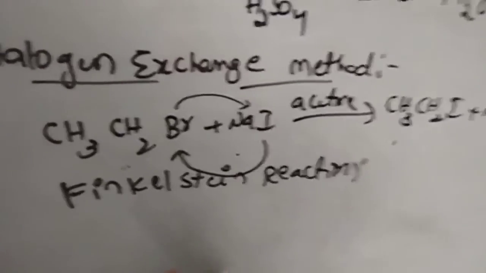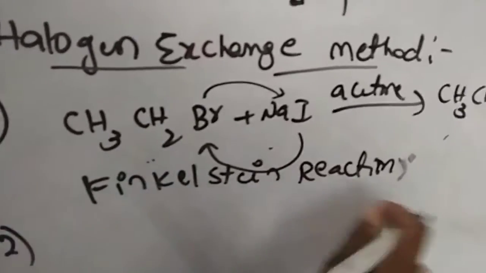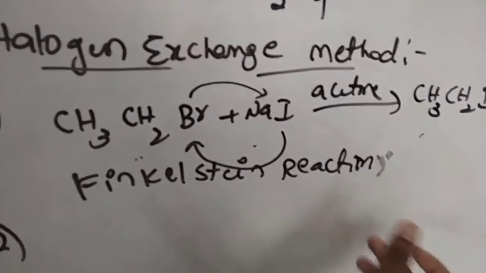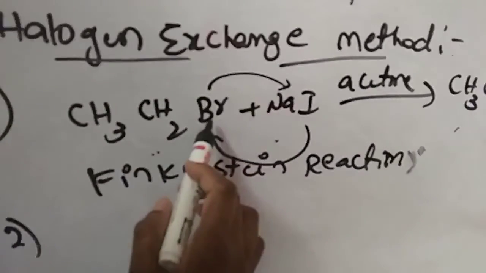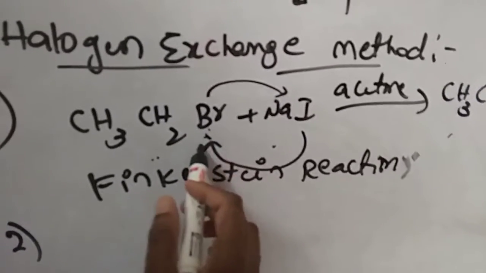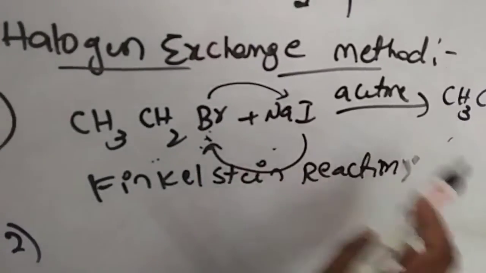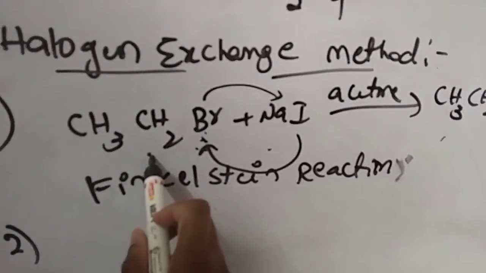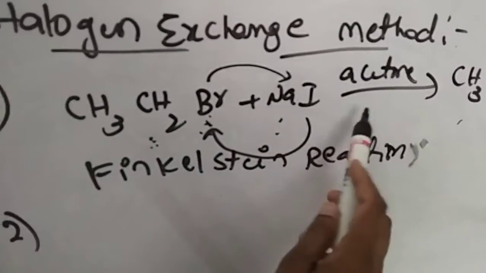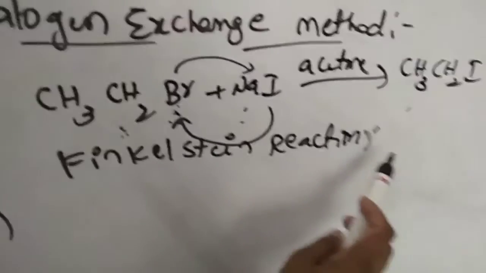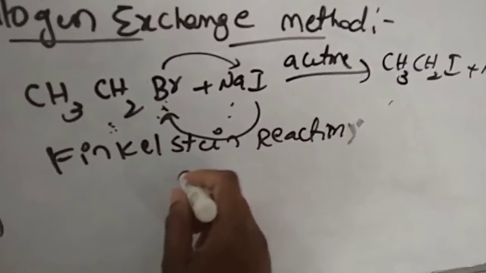This is called Finkelstein reaction. And one more reaction: here I prepared alkyl iodide, so now I have to prepare alkyl fluoride. Not only bromide, you can use chloride also. From alkyl chlorides and bromides, we prepare alkyl iodides by reacting alkyl bromide or alkyl chloride with sodium iodide in presence of acetone, giving alkyl iodides. The name of the reaction is called Finkelstein reaction.